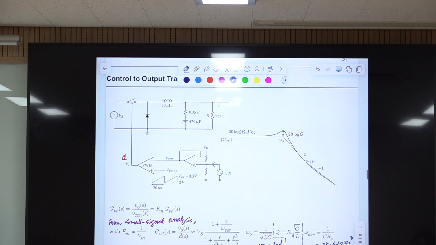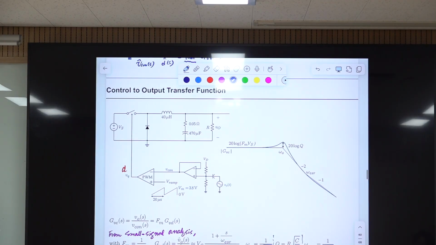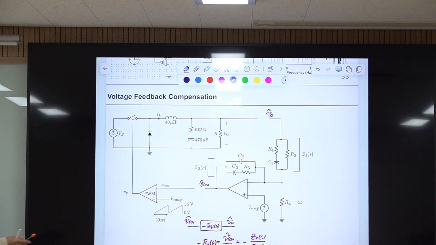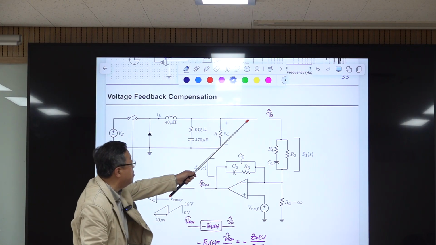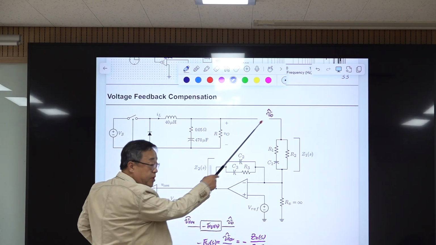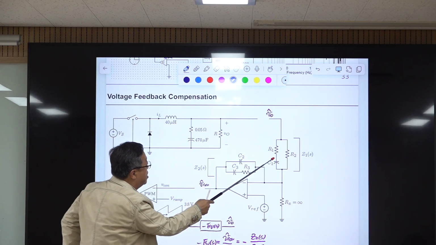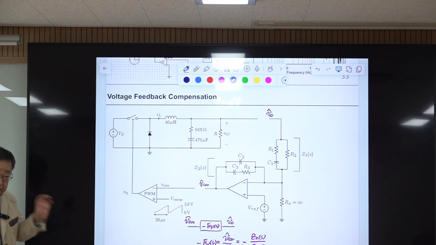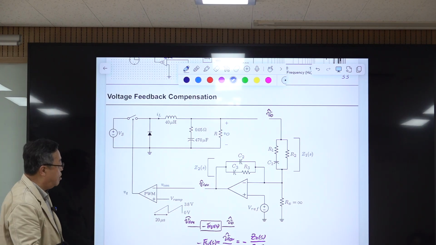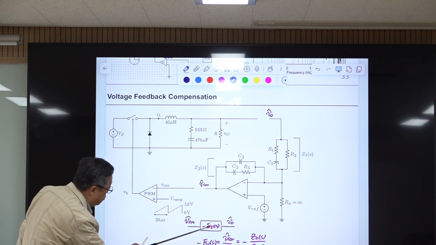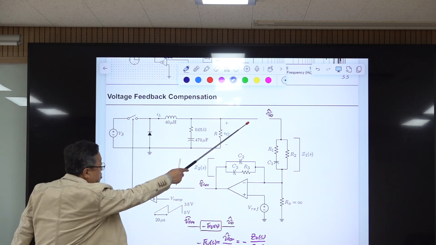You know the transfer function from control voltage to output, and the remaining part is this one. We split here, and the remaining part is the voltage feedback compensation, and the small signal gain from here to there is called the voltage feedback compensation, FVS. In our small signal model, we are using this minus sign in front of this, and this is the output voltage.